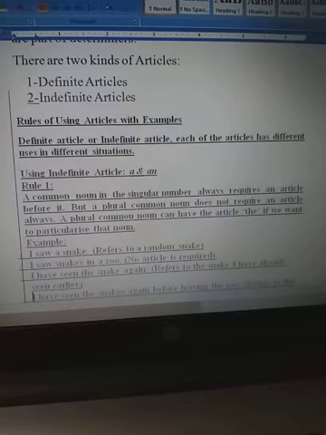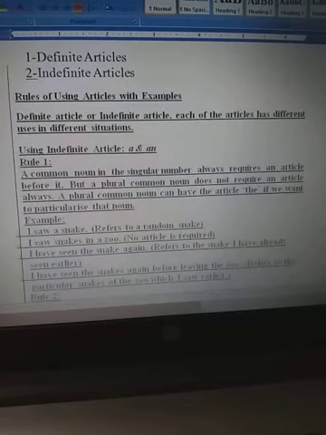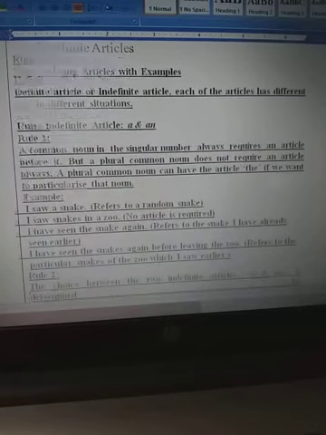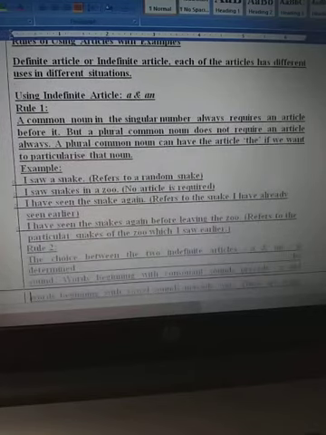First, we will see where we can use the indefinite articles, that is a and an. First rule is, a common noun in the singular number always requires an article before it. I hope you will be well knowing about noun number.